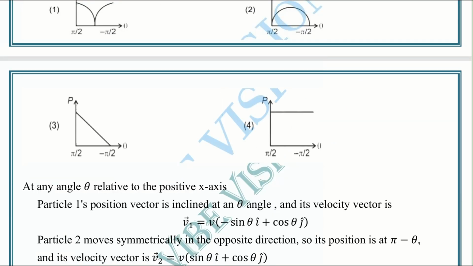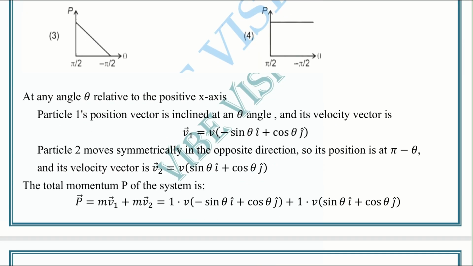The velocity of the first particle, v1 equal to v into minus sine theta i cap plus cos theta j cap. This is the left side, that is particle 1. For the velocity of the second particle, particle 2, v2 equal to v into sine theta i cap plus cos theta j cap. Cos theta will remain the same, but the sine theta component changes.